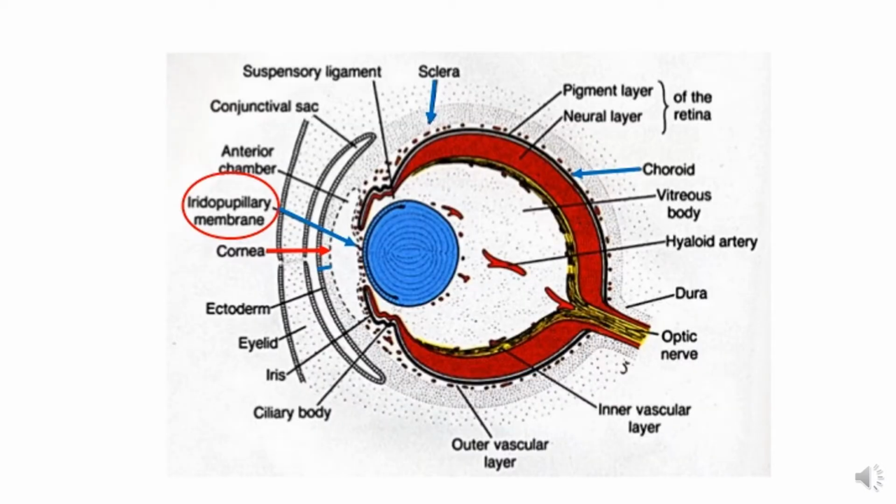Now here you can see this is the developing retina, and this is the neuronal layer, and the mesenchyme covering the neuronal layer is forming the choroid, and the outer part is forming the sclera.